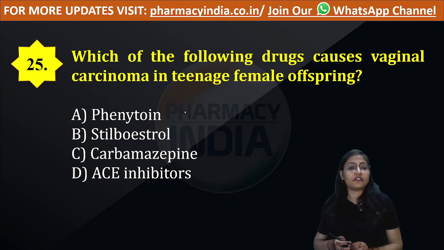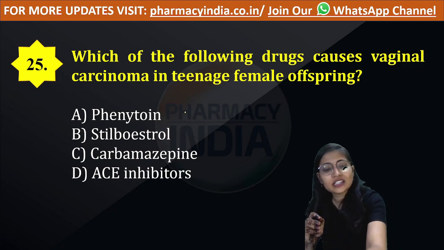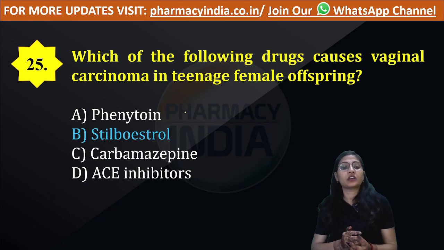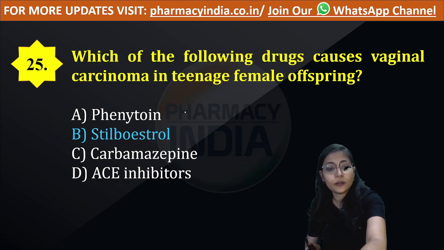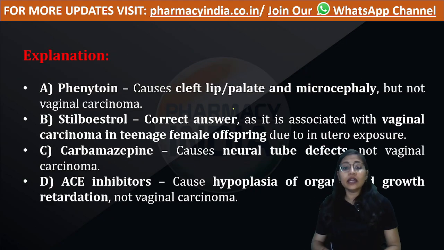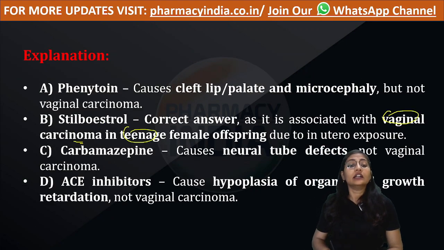Question number 25. Which of the following drugs causes vaginal carcinoma in teenage female offspring? Which of the following options is correct? Option number B, stilbestrol. Stilbestrol is associated with vaginal carcinoma in teenage female offspring.